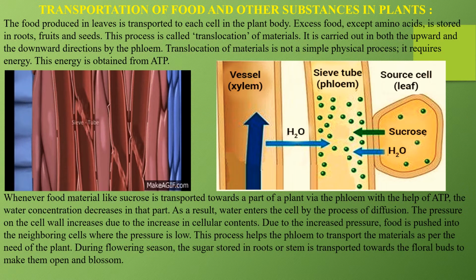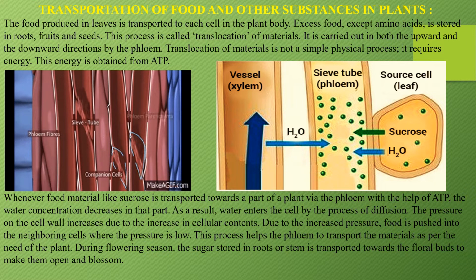Okay. Now let us understand about transportation of food and other substances in plants. We have learnt about how water is transported and at what time. Let us now learn about transportation of food and other substances in plants. The food produced in leaves is transported to each cell in the plant body. तो जो भी food produce होता है from the leaf is transported to each and every cell of the plant body as well.